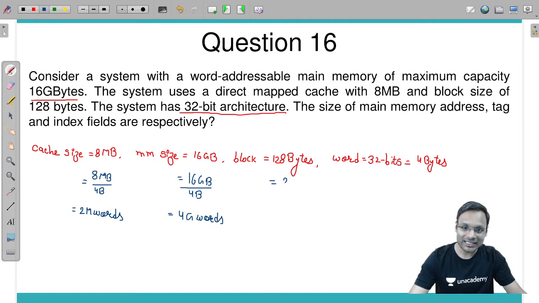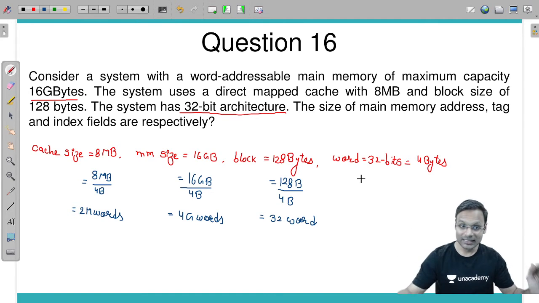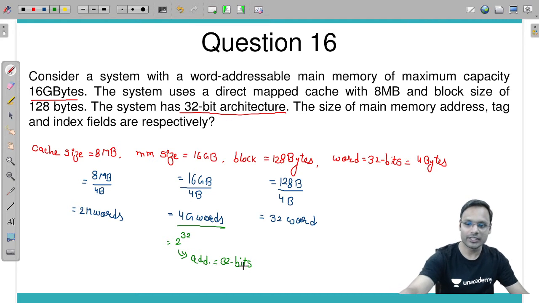Block size is 128 bytes; 128 bytes divided by 4 bytes gives a block size of 32 words. Everything you need to convert into words. Now, based on the main memory size, 4G words, which is 2 power 32, can you get the address size? Yes, the main memory address will be of 32 bits.